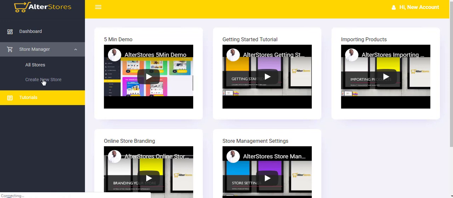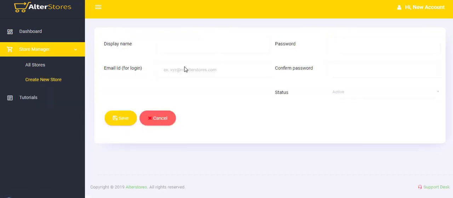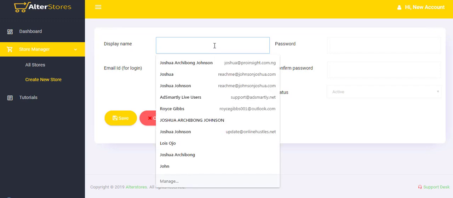So once you come down to create a new store, as one who owns a Pro user account that is allowed to create unlimited stores, right here you can create your store manager's account, meaning you can create as many store manager accounts as you want that can independently log on to AlterStores, or log on to your custom domain if you've mapped one already, to start making use of the provision which AlterStores offers you.